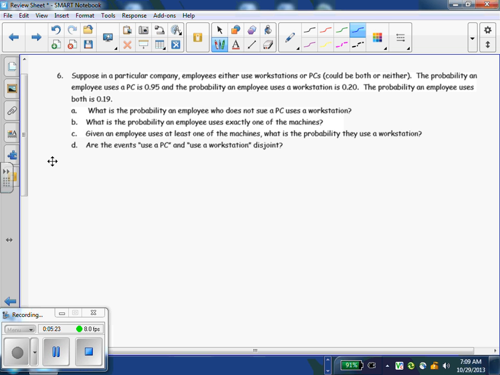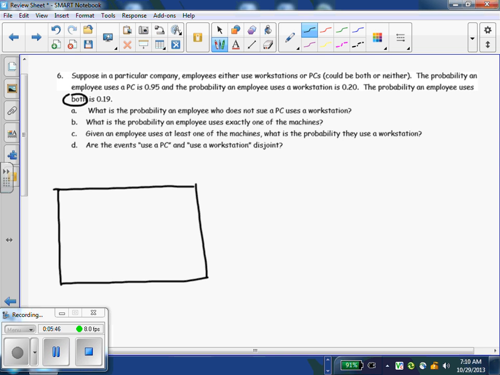Suppose in a particular company, employees use either a workstation or a PC. They could also use both of them, or they could use neither. The probability they use a PC is 95%. The probability they use a workstation is 20%, and the probability they use both, here we go, there's a dead giveaway, both. Go ahead and do that table. Sorry, I'm going to make my table even bigger. So there's PC.